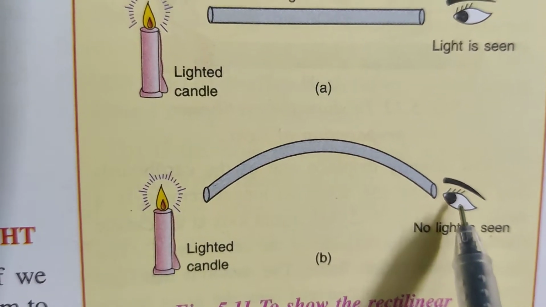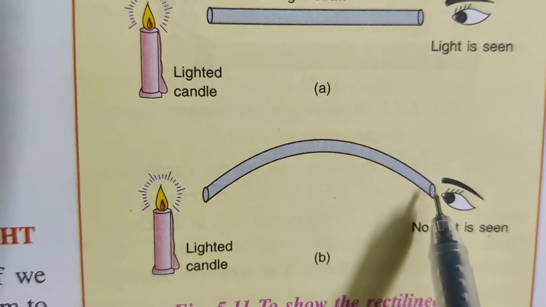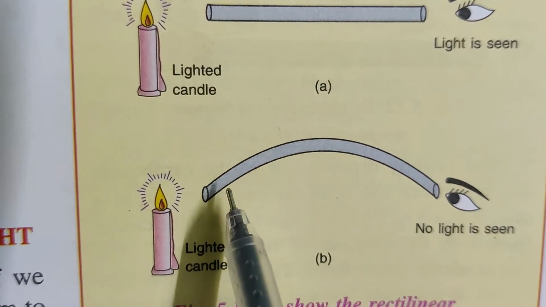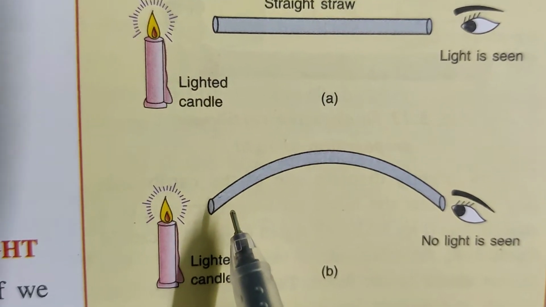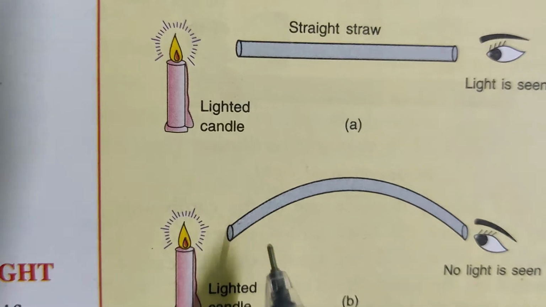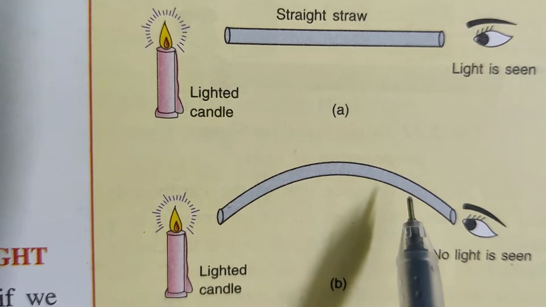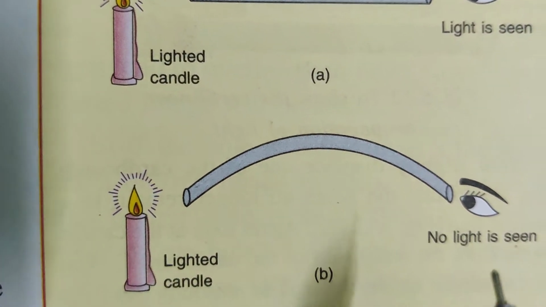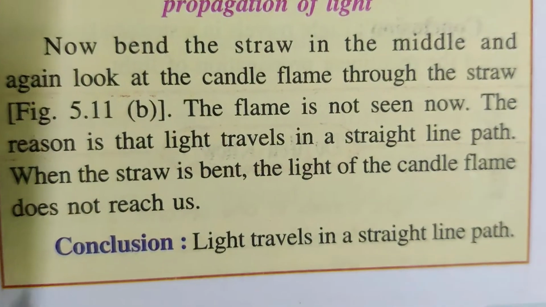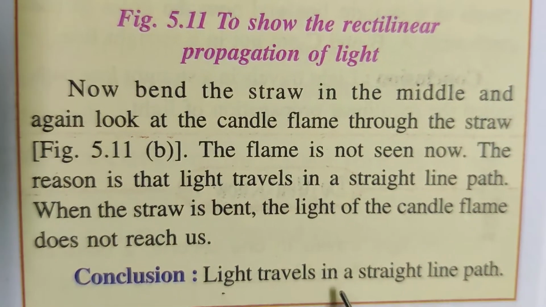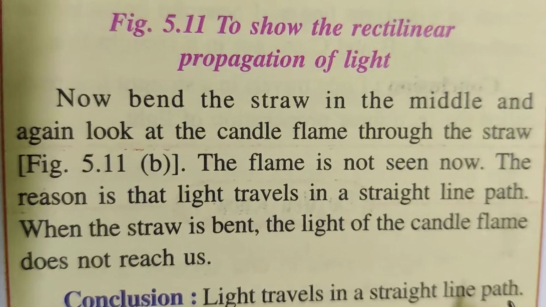Can the observer see the light? No, he cannot see the light because light travels in a straight line. In this bent tube, he cannot see the light. So, what is the conclusion here? Light travels in a straight line path.